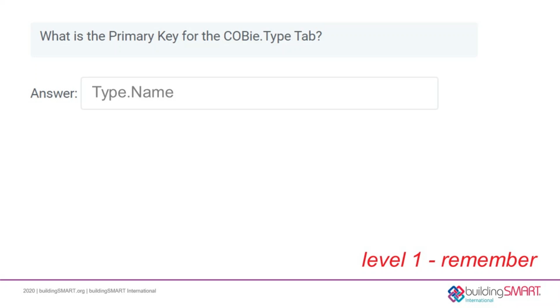At the top level of Bloom's taxonomy, candidates should be able to define, list, and recognize facts published in the COBie standard. Here's an example of a short answer question. Understanding the meaning of the terms from the standard is essential to answer this question. Only by using these terms can we effectively communicate about what is part and not part of a COBie dataset.